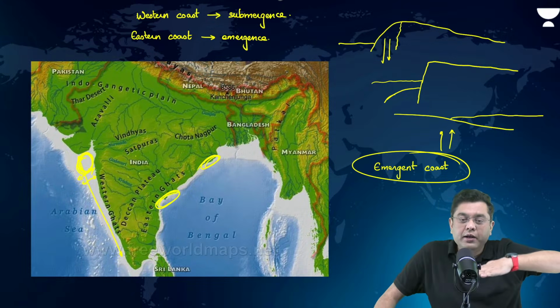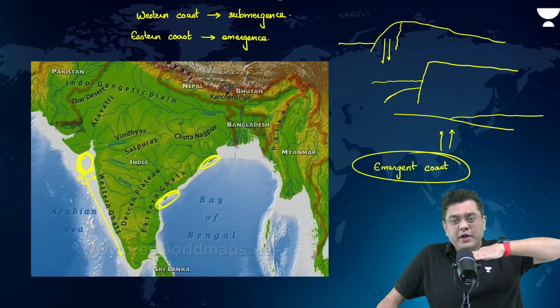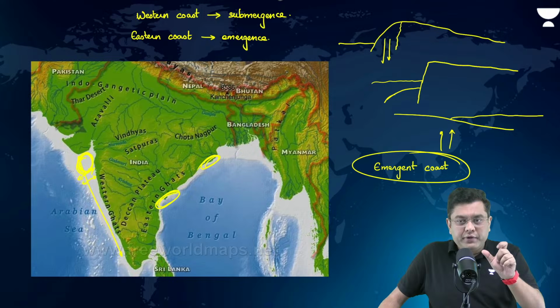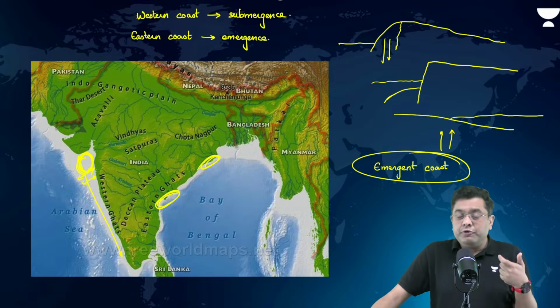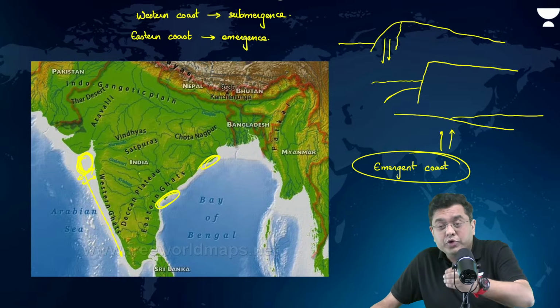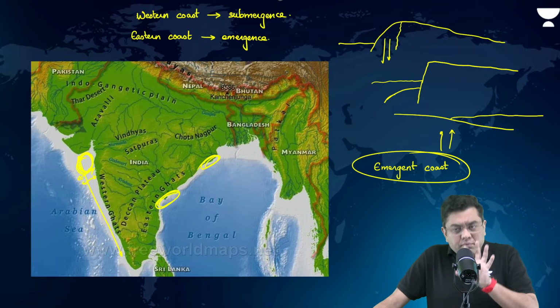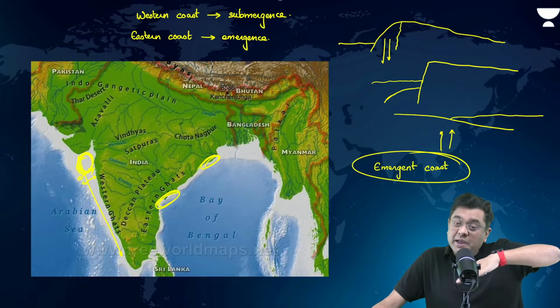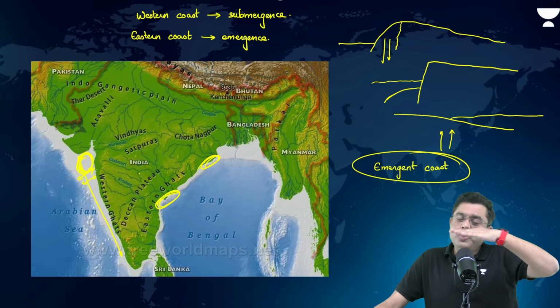There is a vertical movement up and down, what is referred to as the epirogenic forces. So, those epirogenic forces, not recently, over a period in the past when India was still moving northwards, to the north of equator, at that point of time, the epirogenic forces pushed the coastline above.